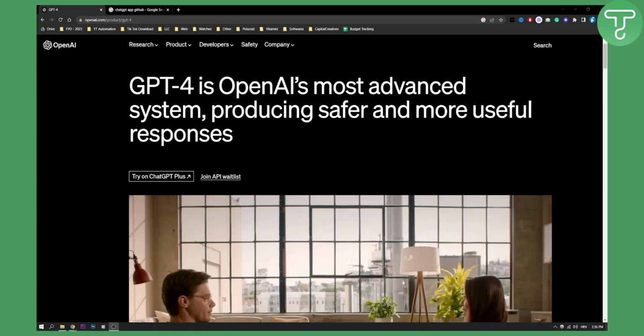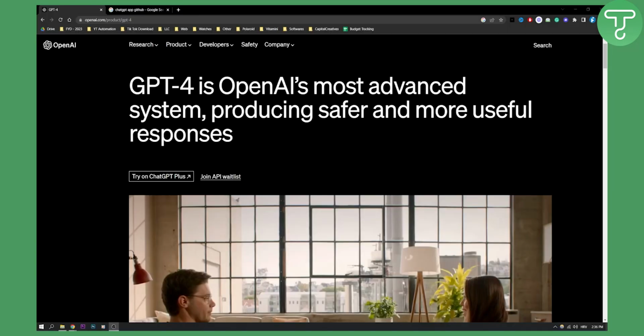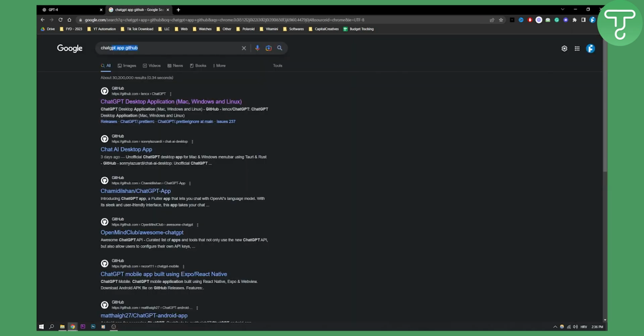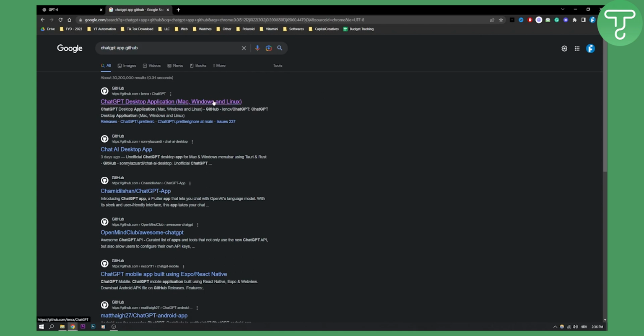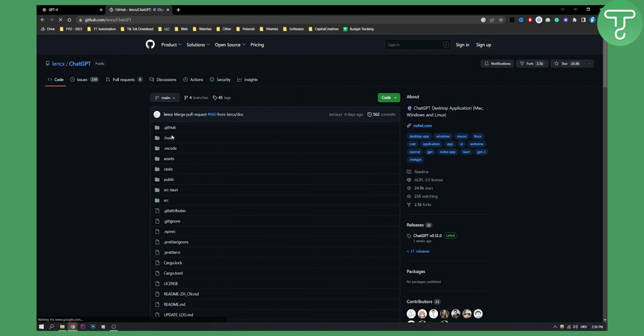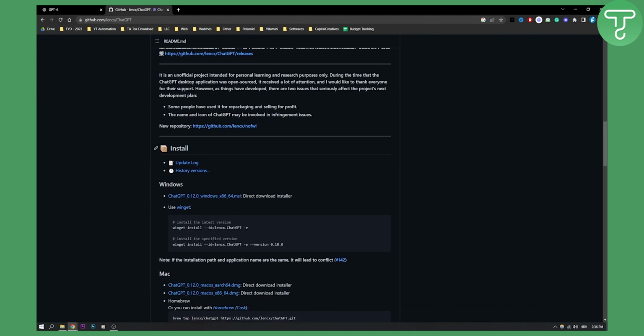In this video, I will show you how to use ChatGPT without using OpenAI. Now, as you can see, what you can do here is go to Google, type in ChatGPT app GitHub, and you will get this right here. So go to this section, and once you open it, you will need to scroll down until you see the install section right here.